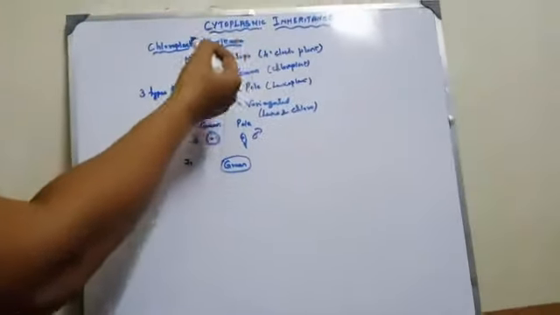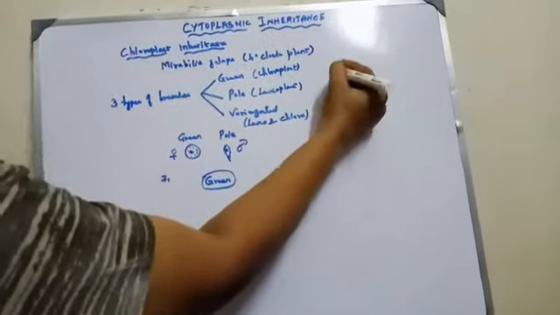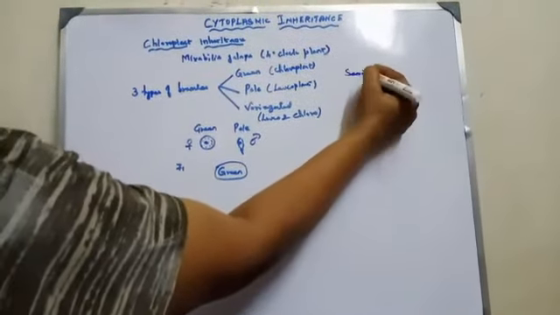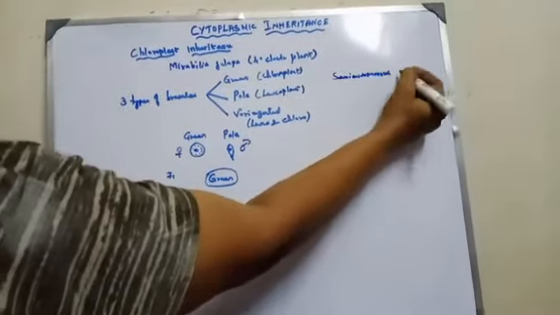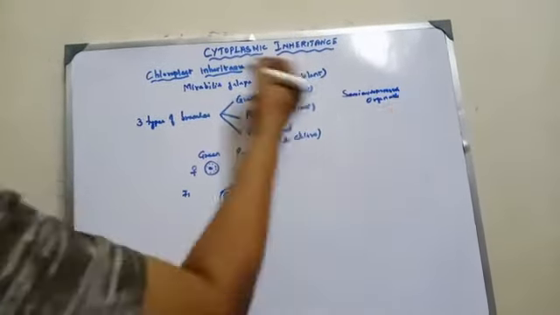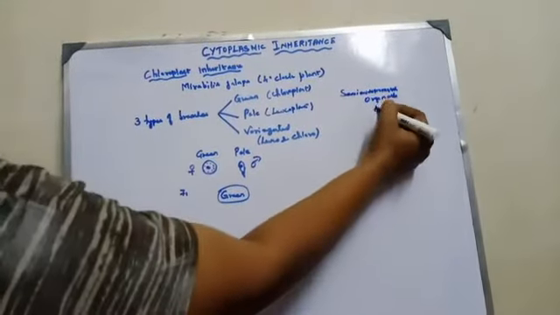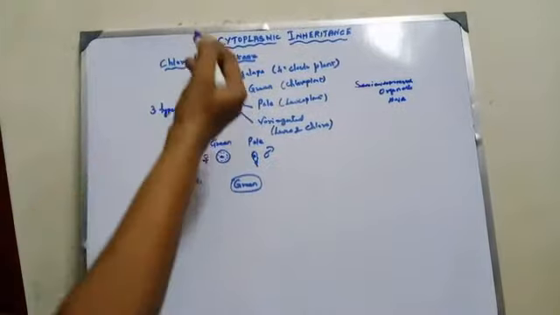You can see chloroplast inheritance. Chloroplast and mitochondria are semi-autonomous organelles. They possess their own genetic material, that is, their DNA is found in mitochondria as well as in chloroplast.